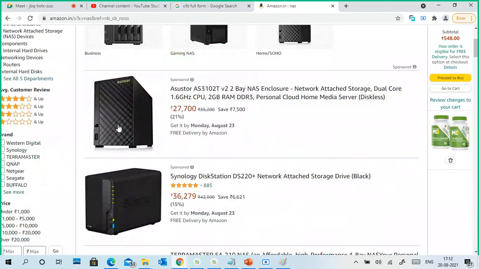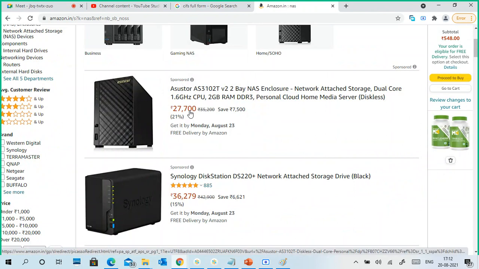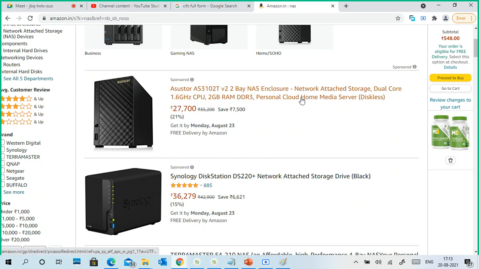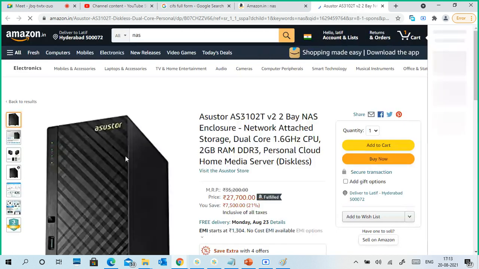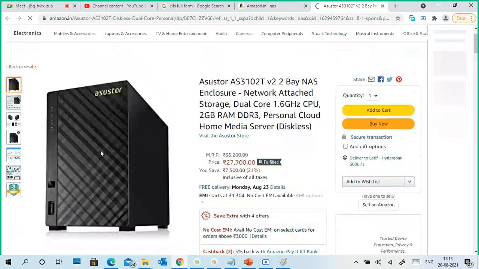This one is 27,700, with 2 GB RAM, a 1.6 gigahertz CPU, and DDR3 RAM, and that's only the box, I think. So this is nothing but a box.